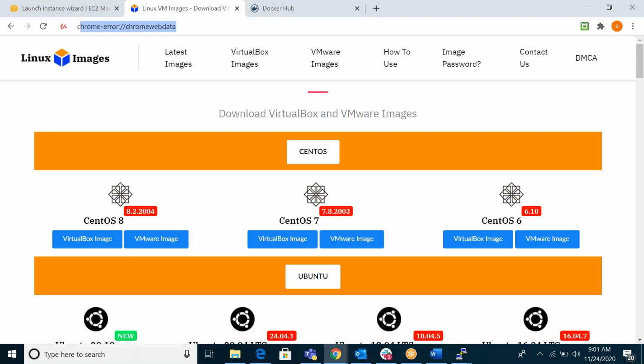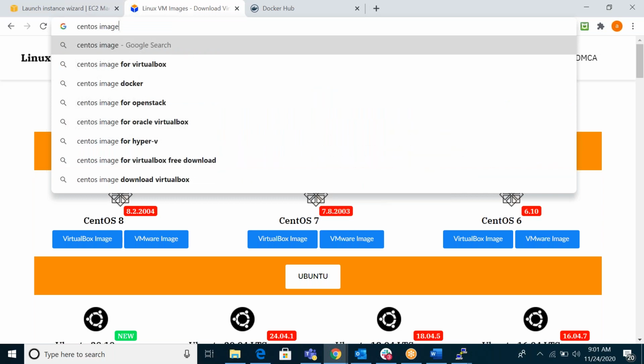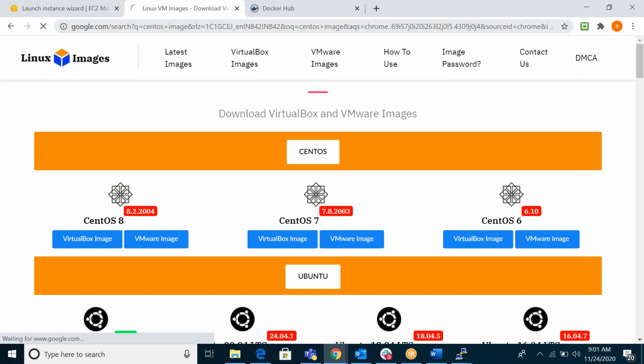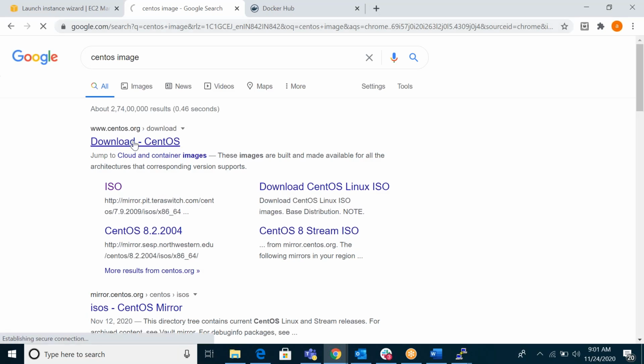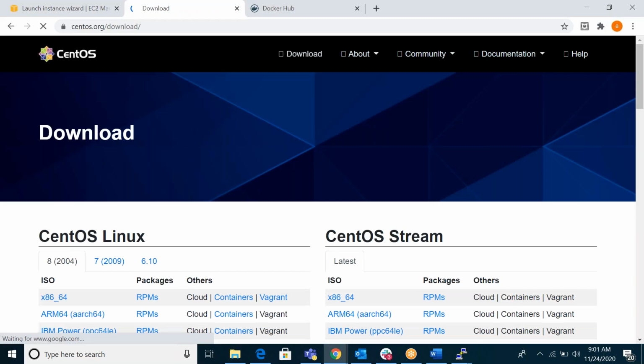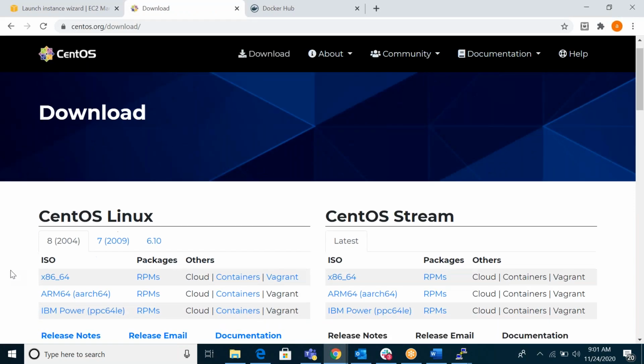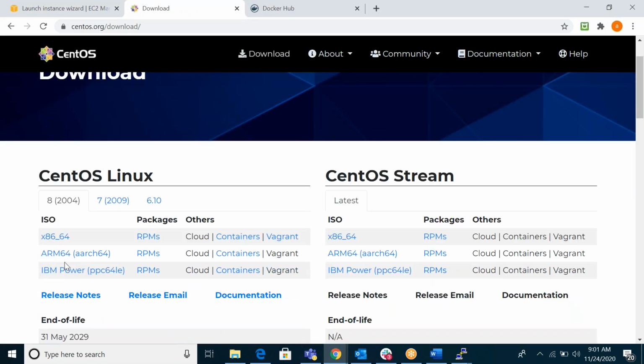For example, a CentOS image. I want to create my new Linux image with CentOS. First, I want to download these images, and from this image, I can create my new server in VMware.